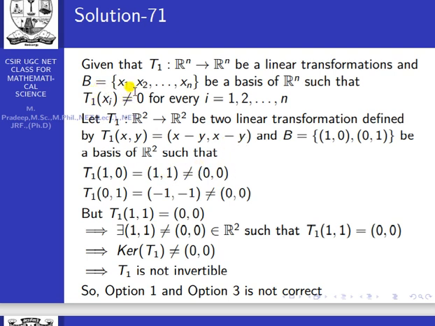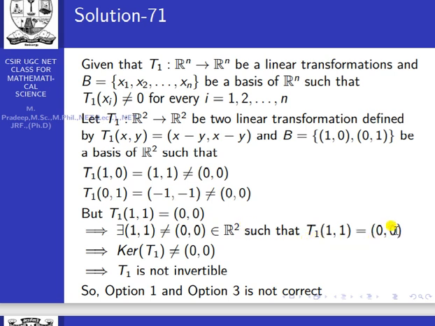Under this condition, our problem T1 of xi is not equal to 0, these are x1, x2. So T1 of x1 is not equal to 0. T1 of (0, 1) is (0 minus 1, 0 minus 1), that is (minus 1, minus 1), which is also not equal to 0. But when I take T1 of (1, 1), that is (1 minus 1, 1 minus 1), that is 0. T1 of (1, 1) is 0. So there exists a non-zero vector, (1, 1) not equal to (0, 0) in R2, such that T1 of (1, 1) equal to 0.